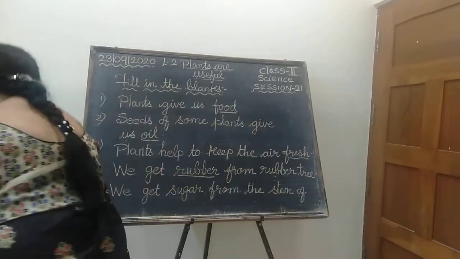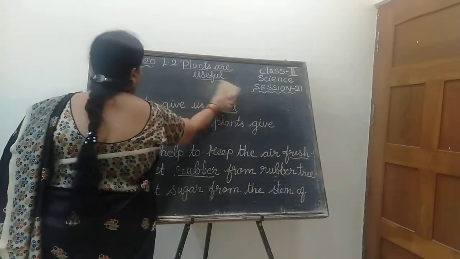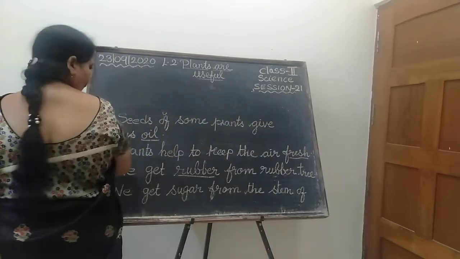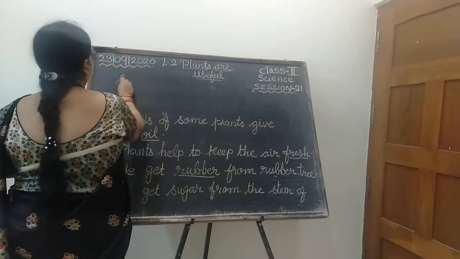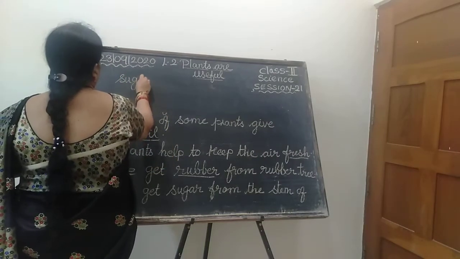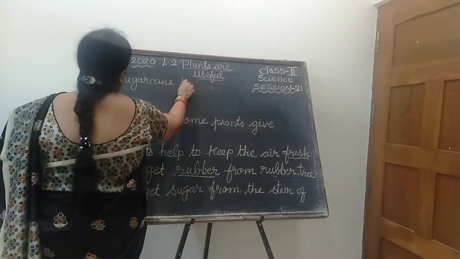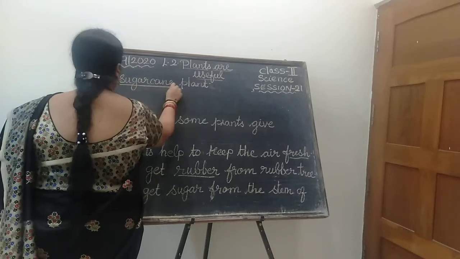Yes, I will write it above. We get sugar from the stem of sugarcane plant. Is it clear, children?